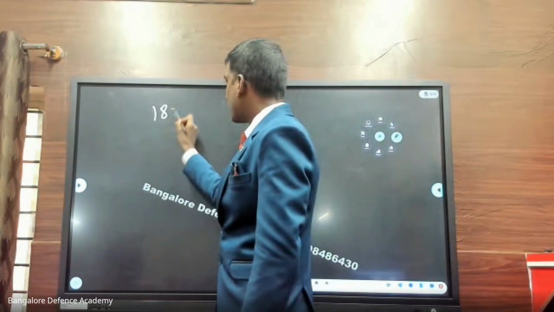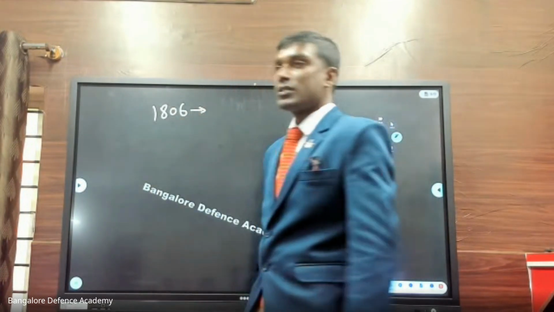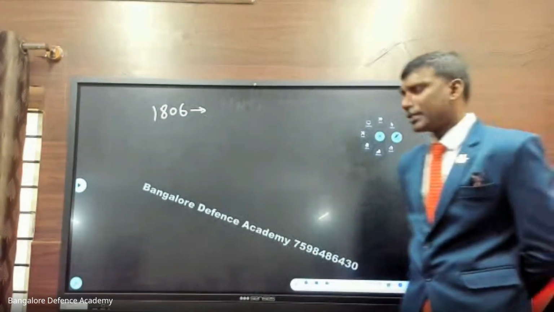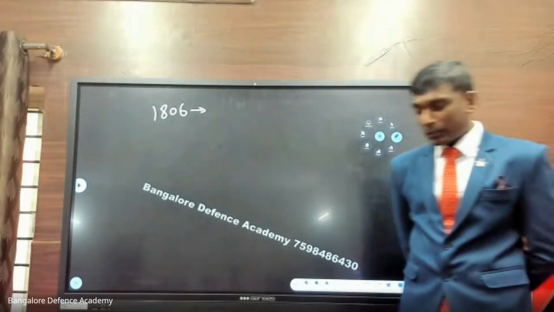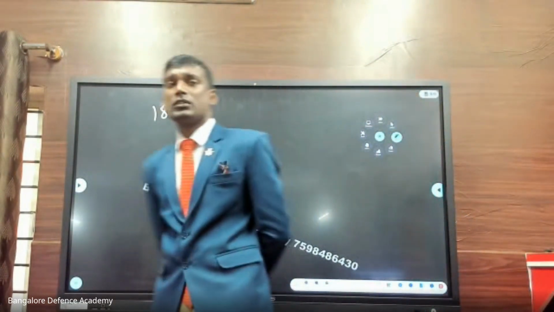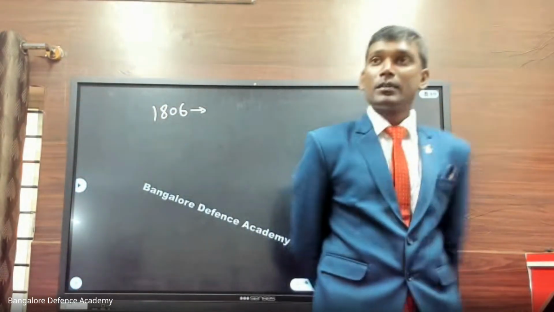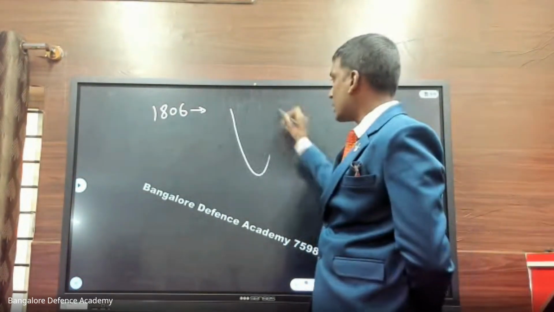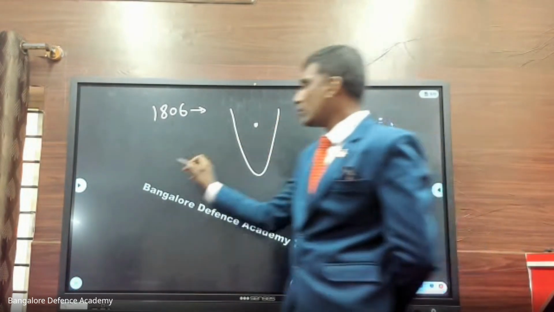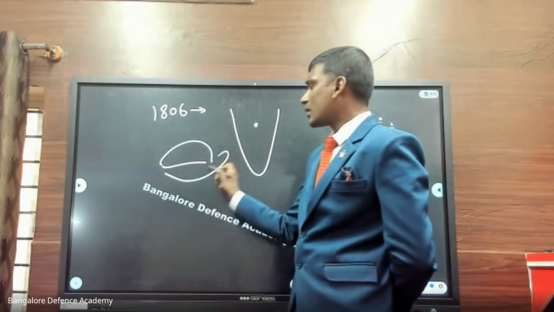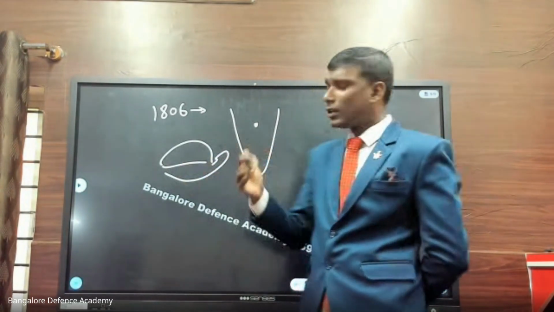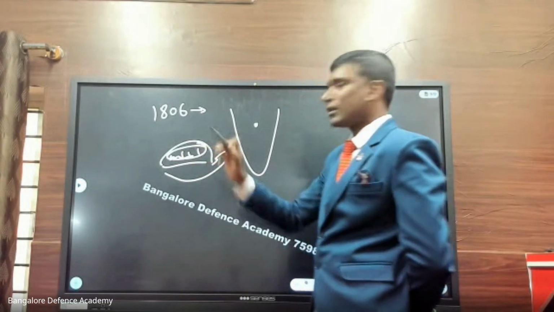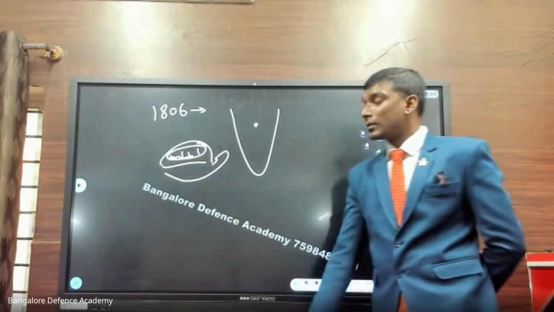Next, 1806, a very important situation arises in India. Mysore forces were defeated. Tipu Sultan's son and all his soldiers were arrested and kept in a jail called Vellore in Tamil Nadu. Imagine, here in Tamil Nadu there is a place called Vellore, and the Vellore fort is surrounded by water, so it is very difficult to escape. So Tipu Sultan's son and all the Mysore soldiers are kept captive inside.